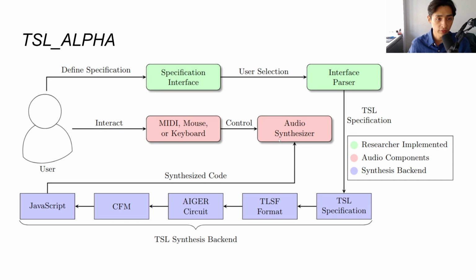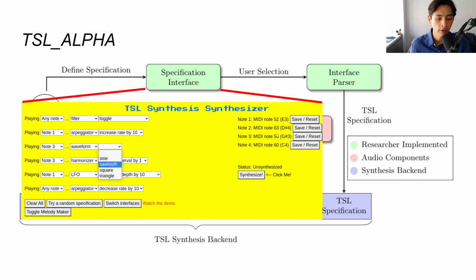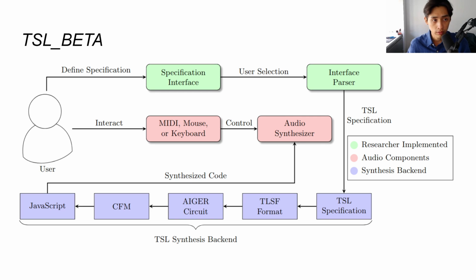So the first interface that we created was called TSL alpha, and it uses dropdowns as a way of specifying different formal specifications. And it's very simple, it's very intuitive, it's almost as if they are if-then statements. And it only has access to a small grammar. And this is deliberately constrained so that the user can have an easy understanding and intuitive way to specify formal specifications. The other interface that we created was called TSL beta.